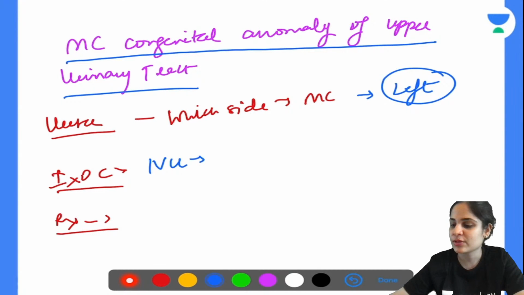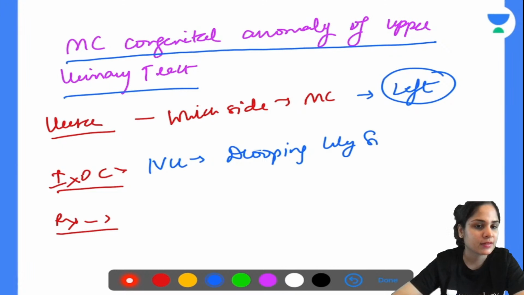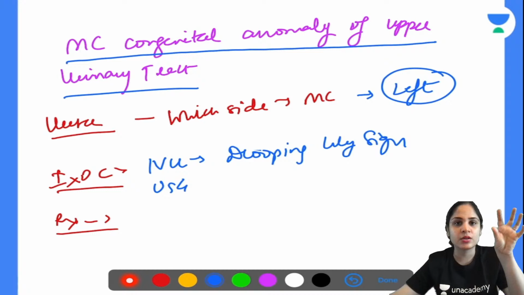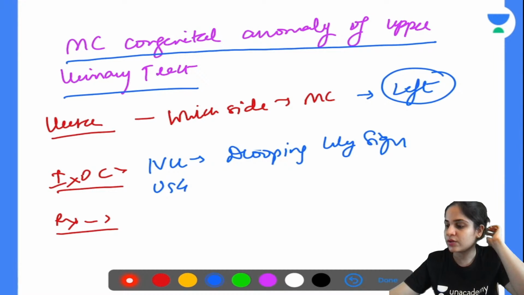Okay, absolutely correct. So in IVU you will see the drooping lily sign. And can anyone tell me what is the treatment? So you can do other investigations also to diagnose this. Obviously if you want a bedside investigation, ultrasonography will help you diagnose anything about the kidney. Then if you want to look at the ureters, the lower half of the ureters, you can even do a cystoscopy.